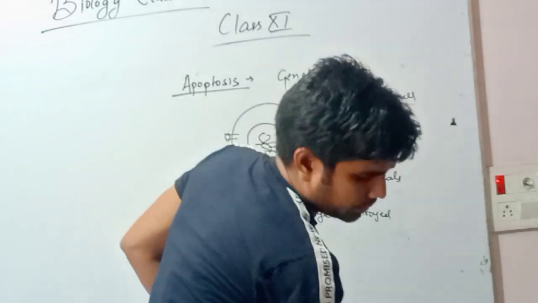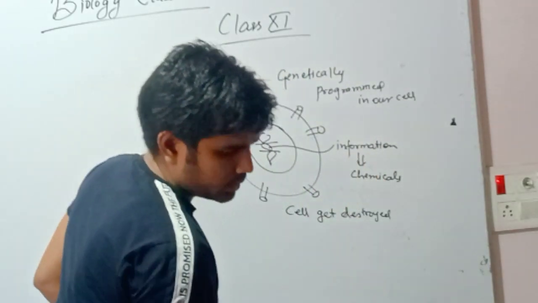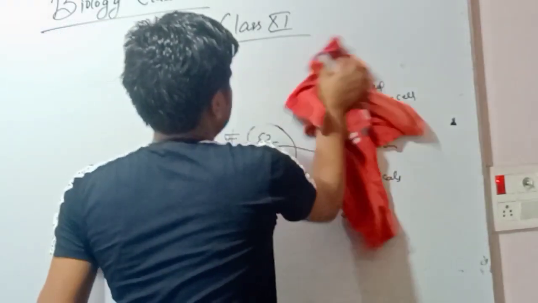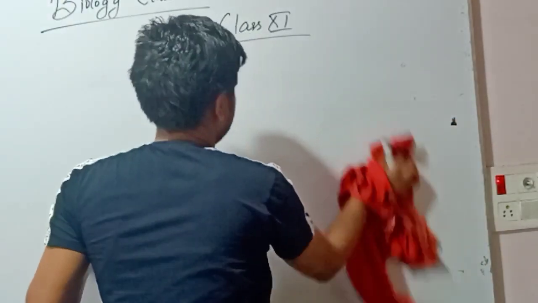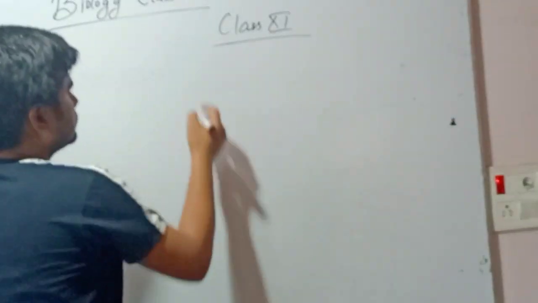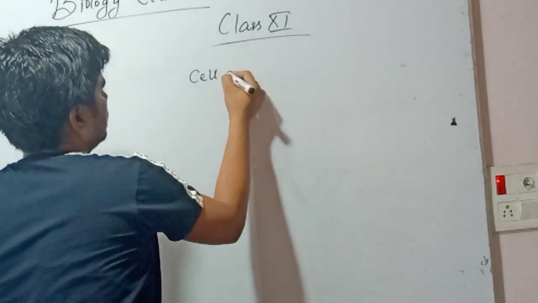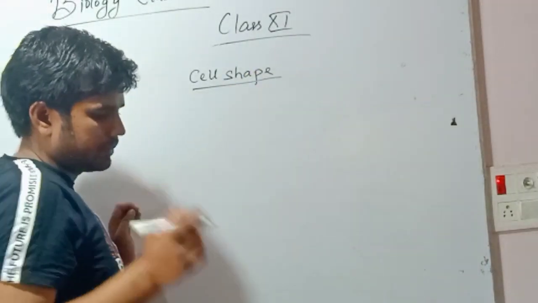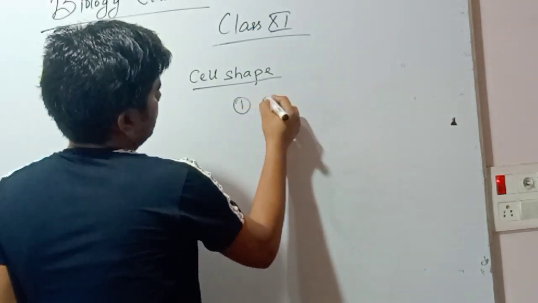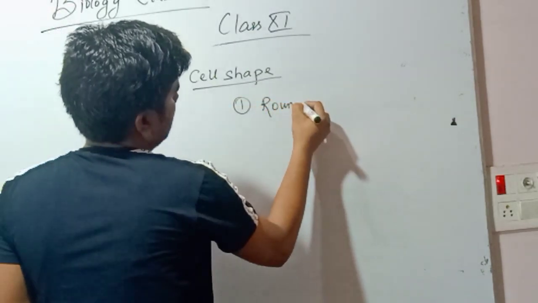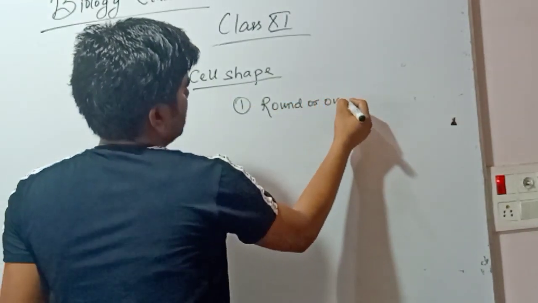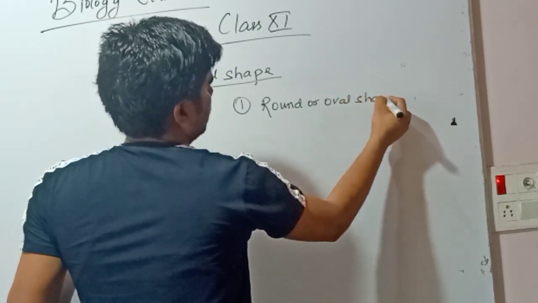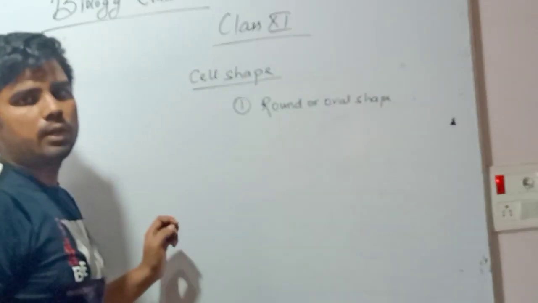Now the next topic is cell shape. What are the different cell shapes? There are round or oval shapes.